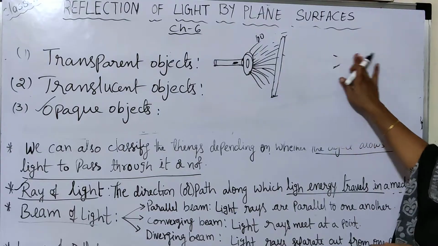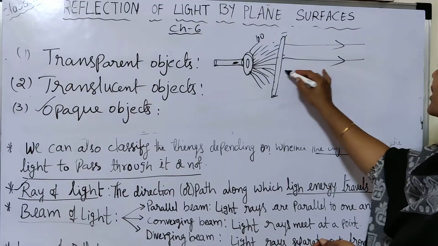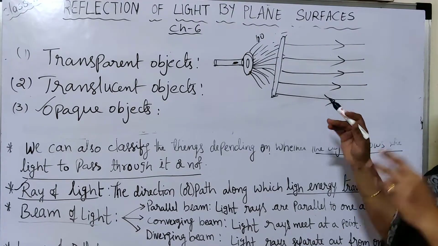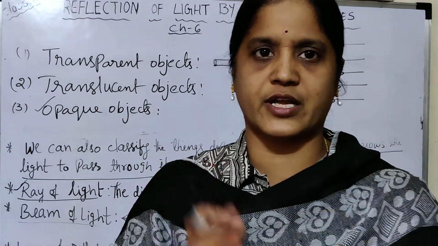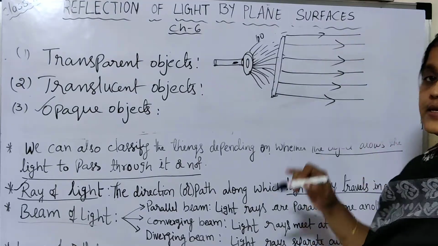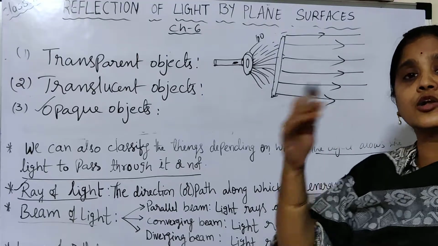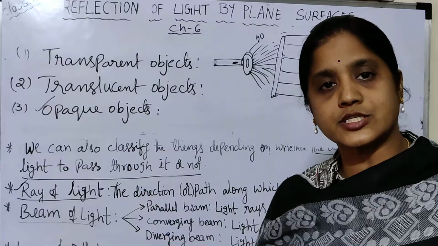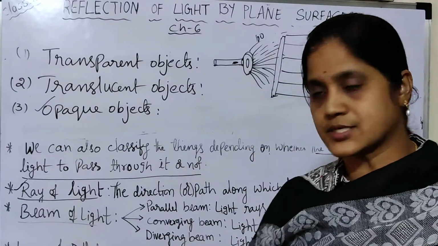Suppose from this torchlight you get all the rays parallel to each other like this. A beam of light rays simply means a bunch of rays. All these rays are parallel to each other, so they are known as a parallel beam of light rays.